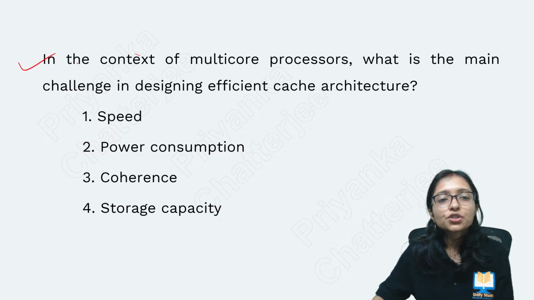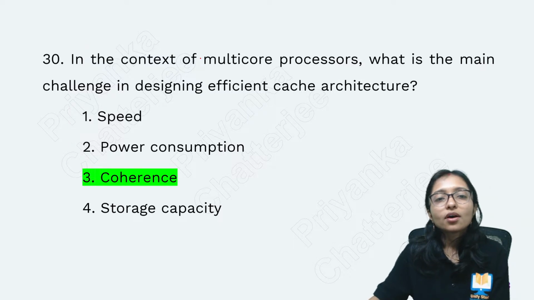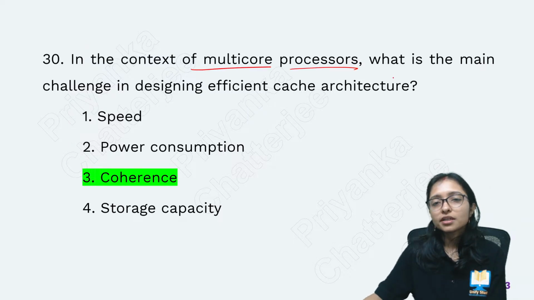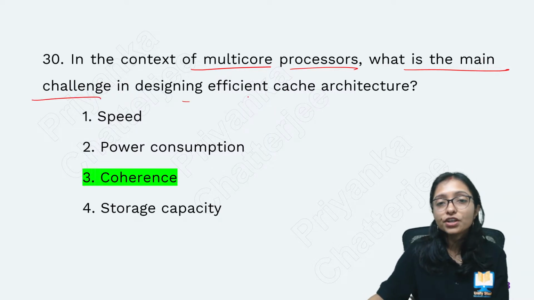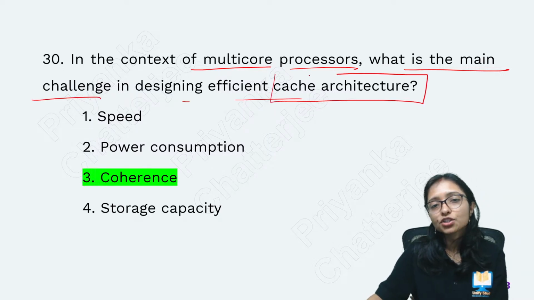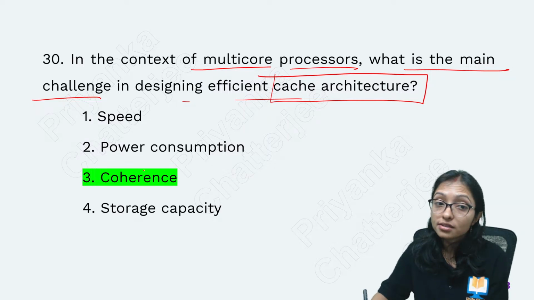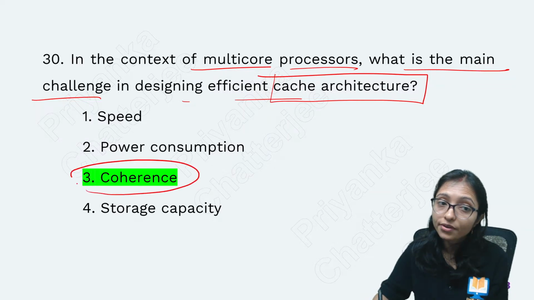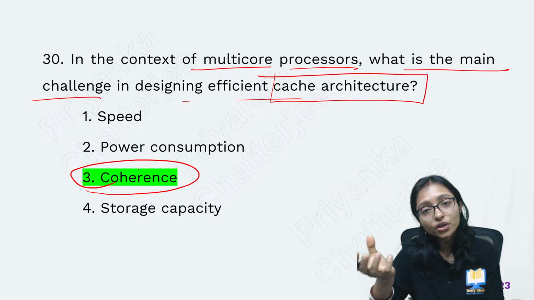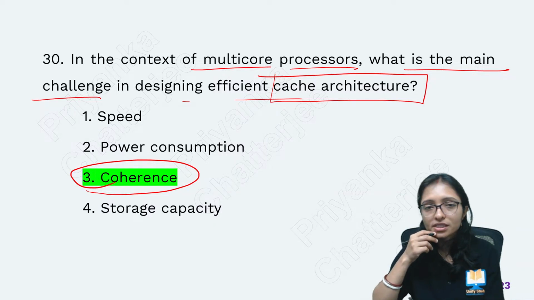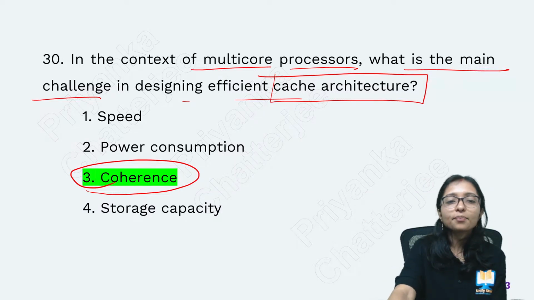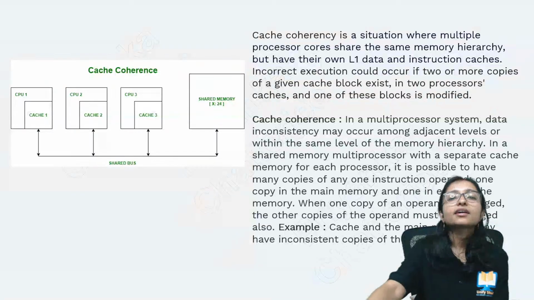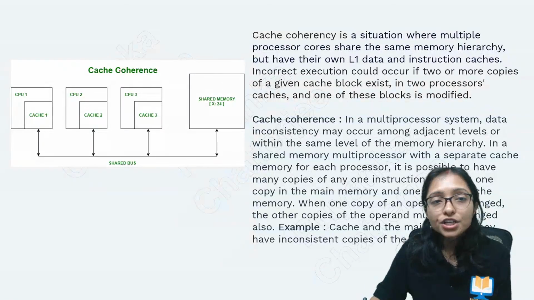In the context of a multi-core processor, what is the main challenge in designing an efficient cache architecture? Now, coherence. This is one topic of computer architecture. What is coherence? What is this coherence? Is it something you eat, or something you drink? What is this? This is cache coherence.